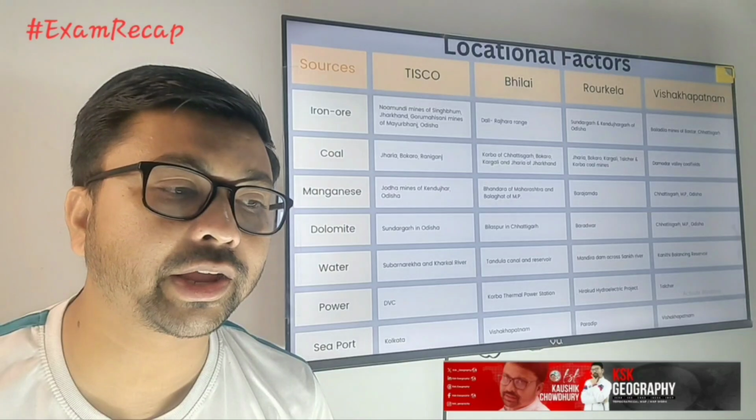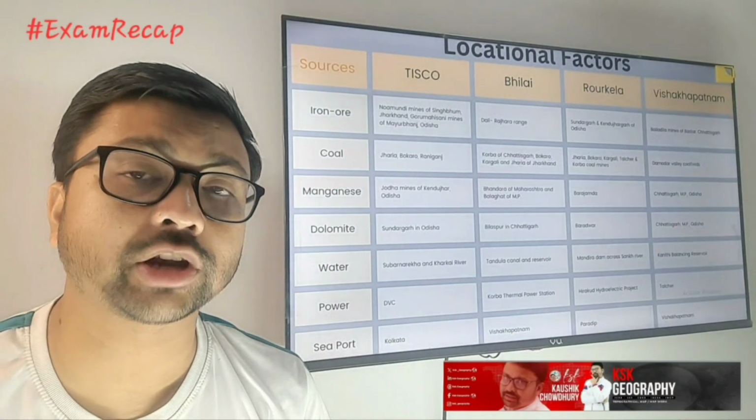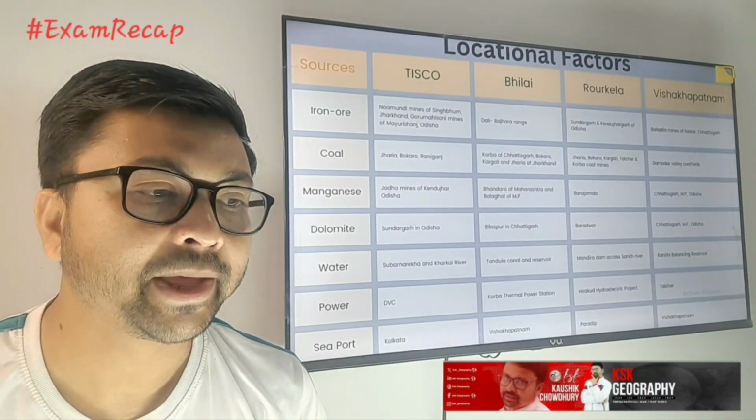So if you are facing any issue regarding finding the details in the slides, you can mention it in the comment box, and there I can attach this file separately.